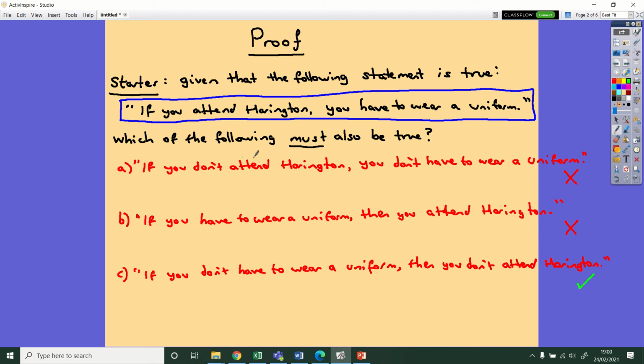Okay, now looking at the structure of these sentences, we can describe them using mathematical language. So I'm going to introduce that now. So you'll notice that our initial statement up here in blue is of this form. It's what we call a conditional statement, and it's of the form P implies Q. Okay, P is the first part of the sentence, if you attend Harrington. And that's what we call the hypothesis. And from that hypothesis, we are inferring this conclusion, which is that you have to wear a uniform. So Q is what we call the conclusion.